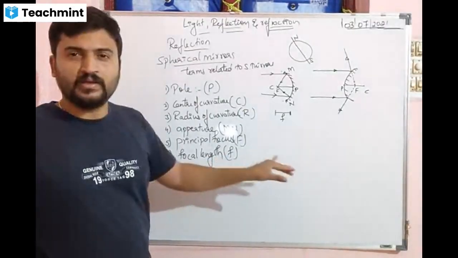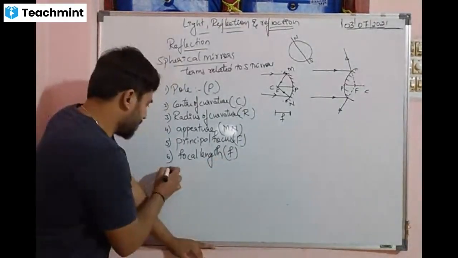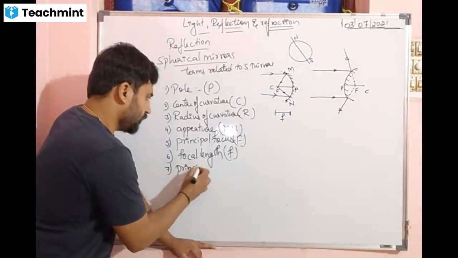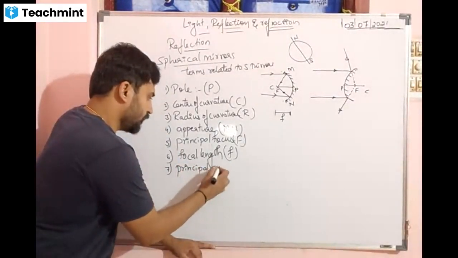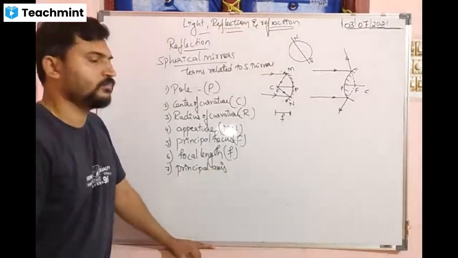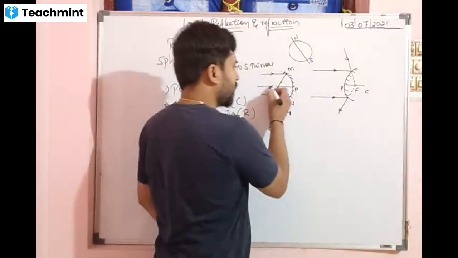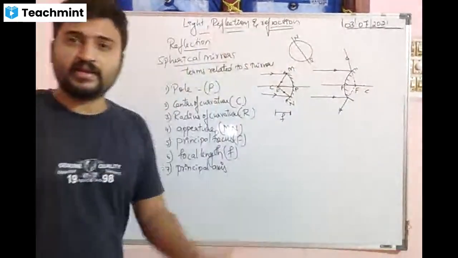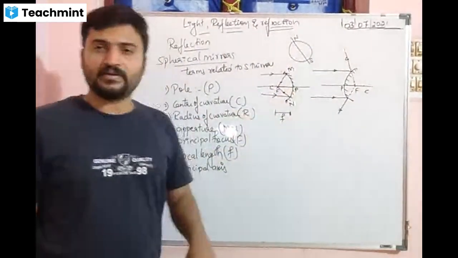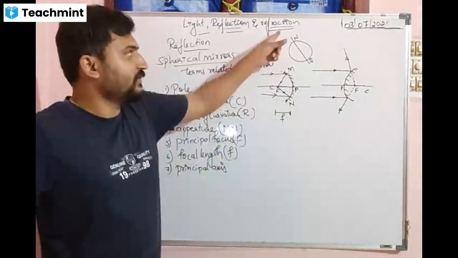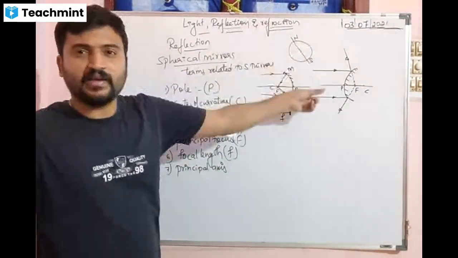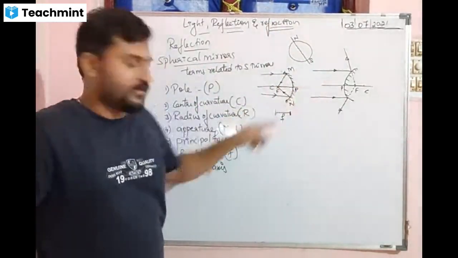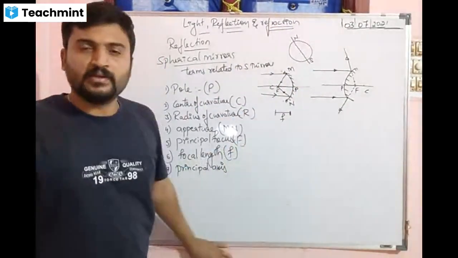So focal length, and after this, principal axis. We draw a line lengthwise. This is the imaginary line passing through the pole of the mirror, called the principal axis. Can you see, there is an axis, I have drawn a line.